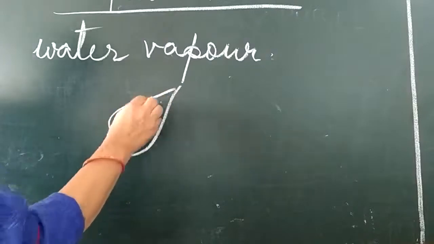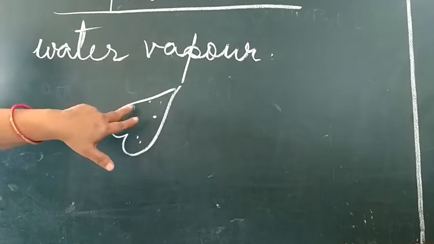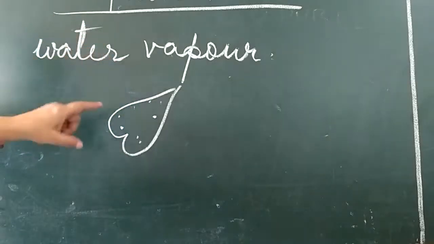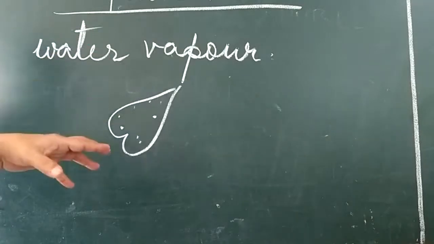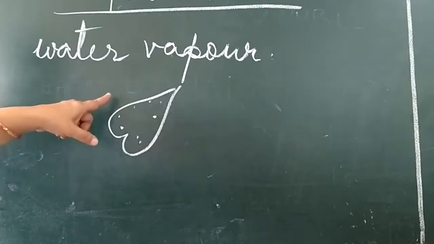You know what stomata are? They are small pores present on the surface of the leaves. So the water is evaporated in the form of water vapor, especially from the stomata present on the leaf.